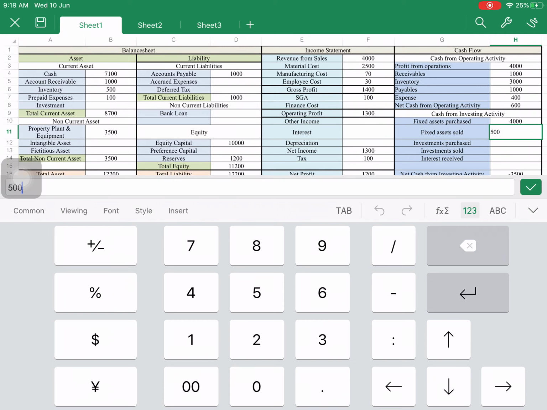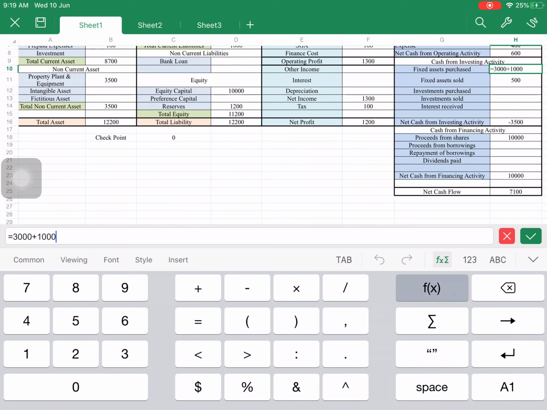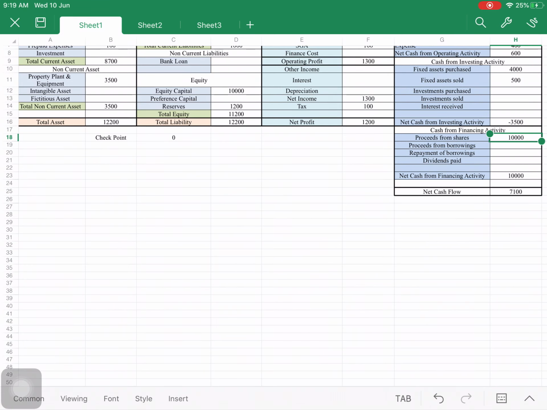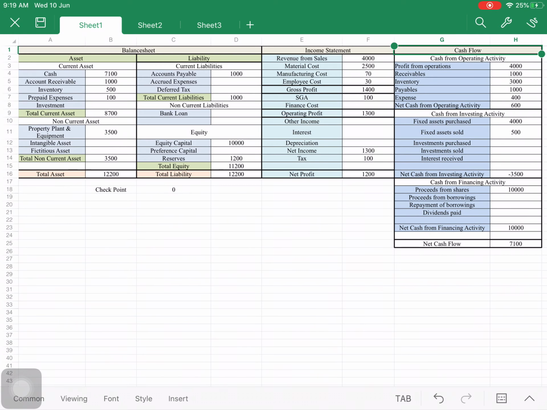Same here, the fixed asset sold and fixed asset purchased we have already seen, and it is from the share purchased. At the starting, when the company started, they put the money against the share, that is 10,000, so it is showing like this. So now you can see it is evenly matched. As the company goes on, these other accounts will be created, and the numbers will come to those accounts, and at that time also we have to maintain 3 sections simultaneously so that there are no discrepancies. Thank you.